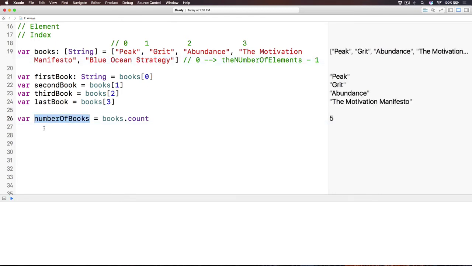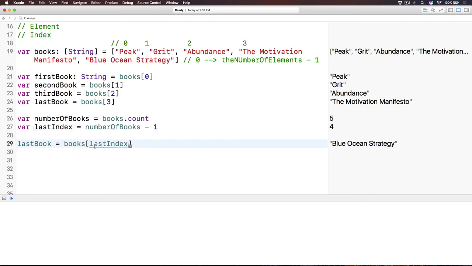Now we know the number of books, the number of elements. Let's just have var lastIndex, which will be the number of books minus 1. Right? And so let's just have lastBook here. We change the value into books subscript lastIndex, because remember that I told you the index inside this can be anything. It can be any variable that has the value of an integer. So that is the last book.